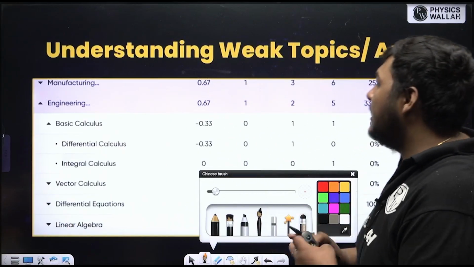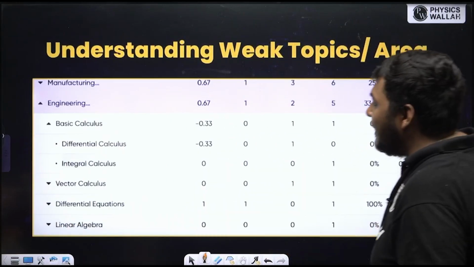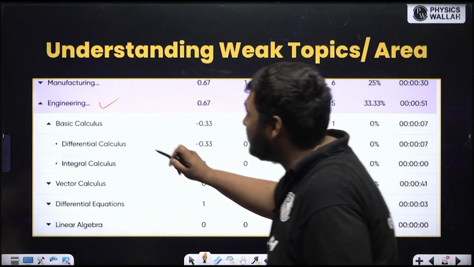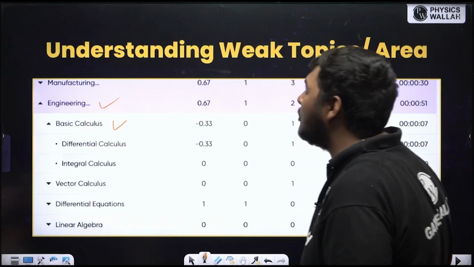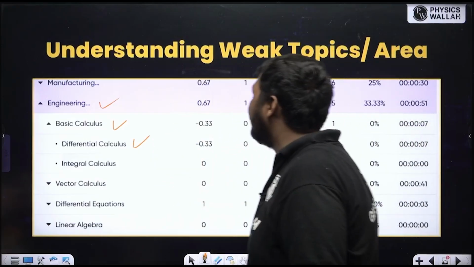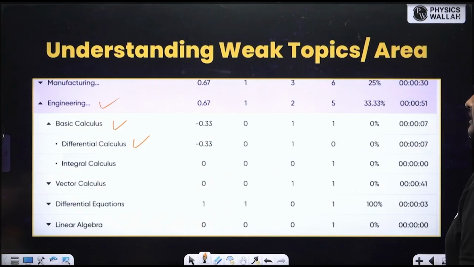topic wise. Suppose it is a question of mathematics: in mathematics, how many mistakes you have made. But not only mathematics; within mathematics we go chapter wise. Like in basic calculation, how many mistakes you are making. In chapter wise we also go topic wise, like in differential calculus, how many mistakes you have made.